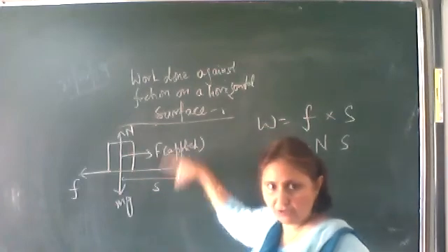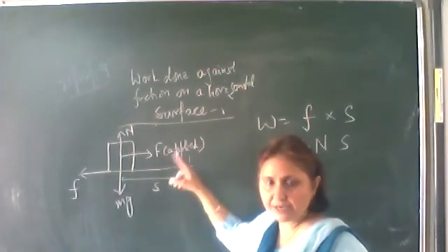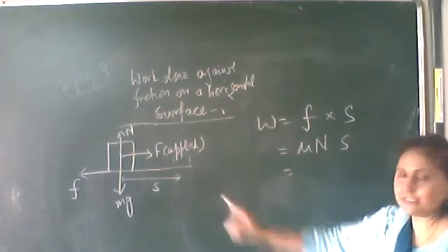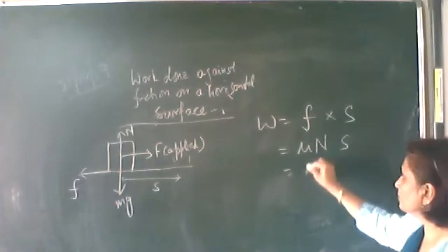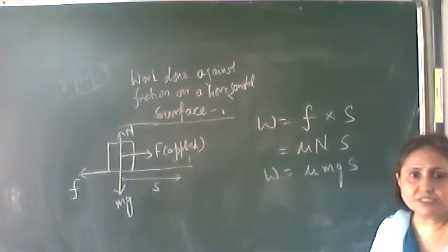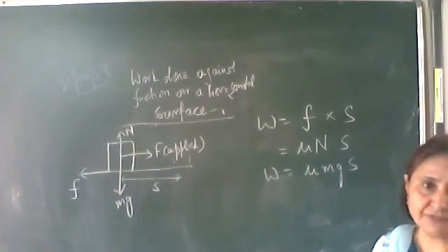No motion along this direction, that is upward and downward. It is not jumping and moving forward. So N is balanced by mg. So mu mg into s is the work done against the friction.